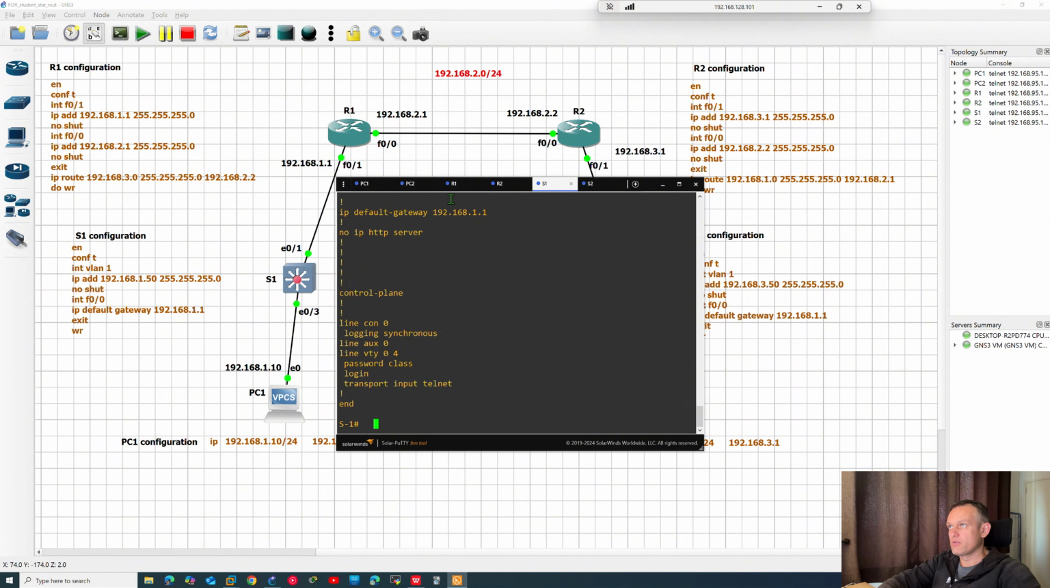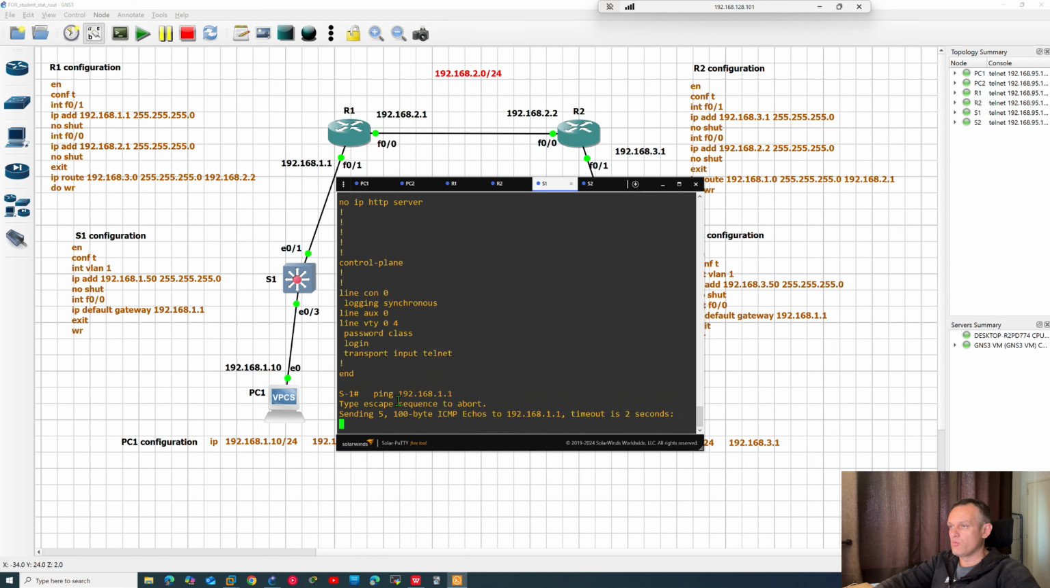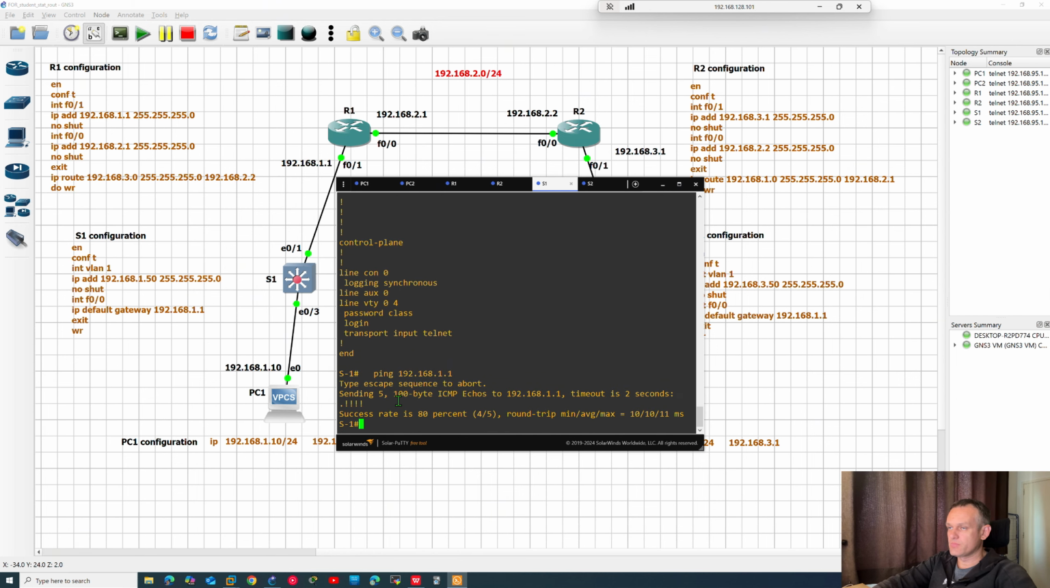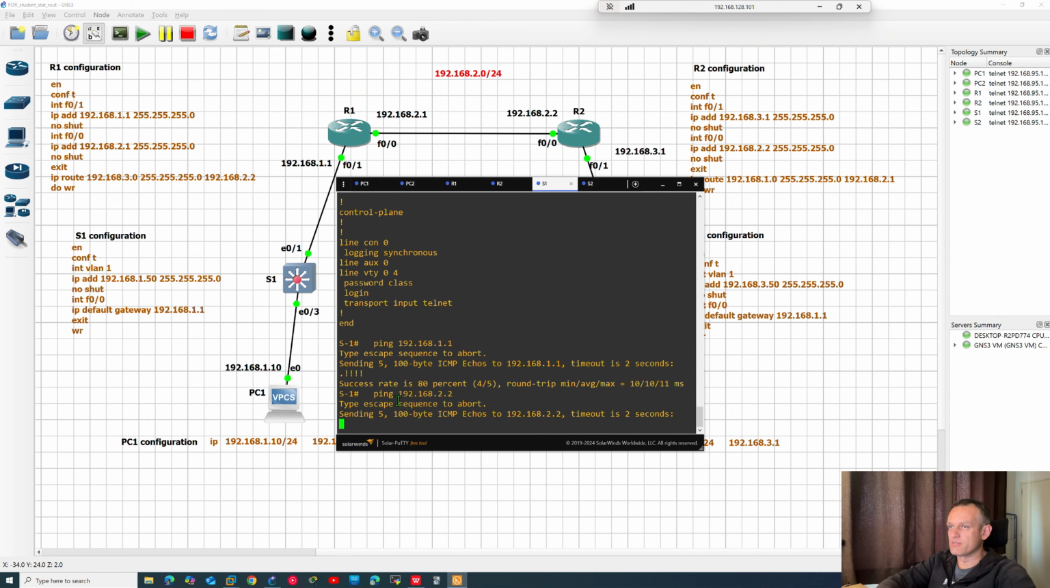From this, then ping default gateway, 192.168.1.1. We have this successful ping. Then try to ping 2.2 or 1, doesn't matter. That's it. It's not gonna work at all here, and this was the problem.